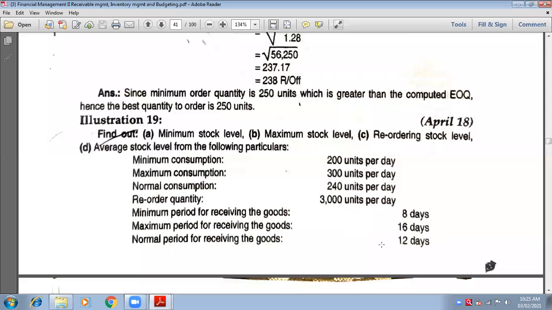This one. Now it is in number of days. Find out minimum stock level, maximum stock level, reorder stock level, average stock level from the following details. Okay, so let us quickly start. Write down calculation of stock level, sum number 19. Calculation of stock levels.